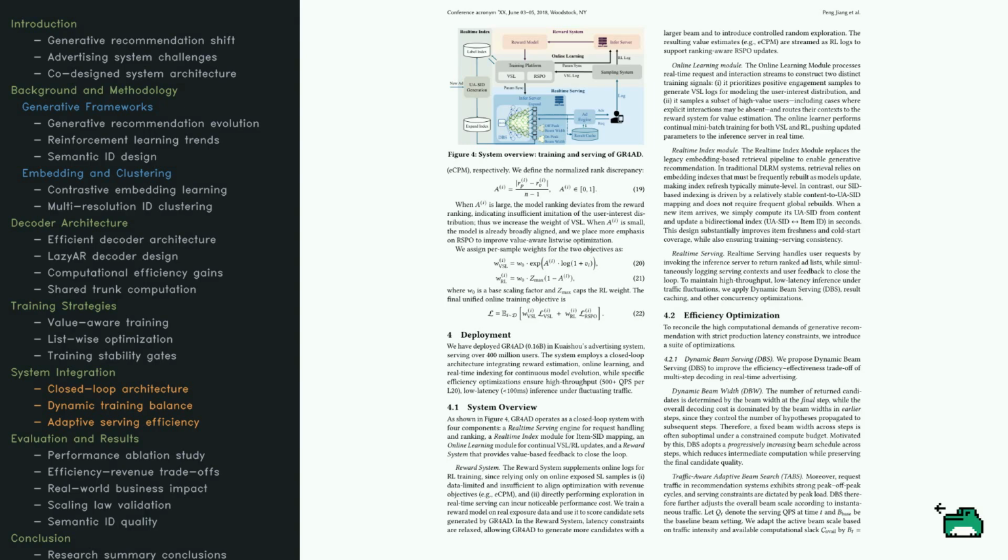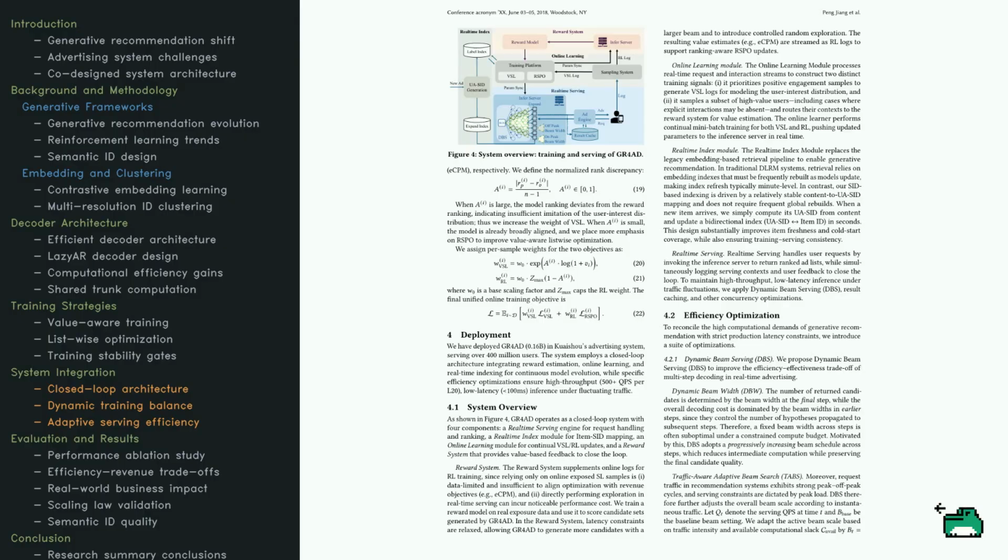If the model's current ranking is far off from the ideal reward-based ranking, the system prioritizes supervised learning to get back on track. If it's already well aligned, it shifts focus to reinforcement learning to squeeze out more business value.